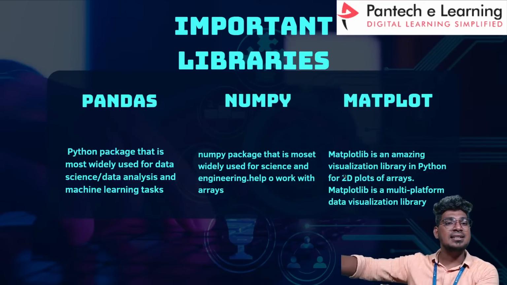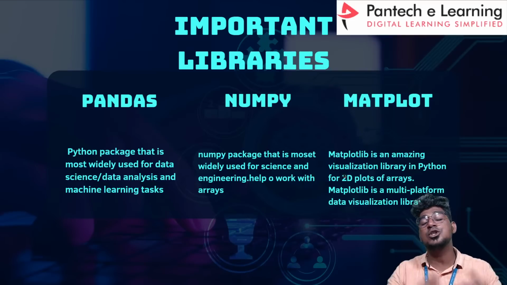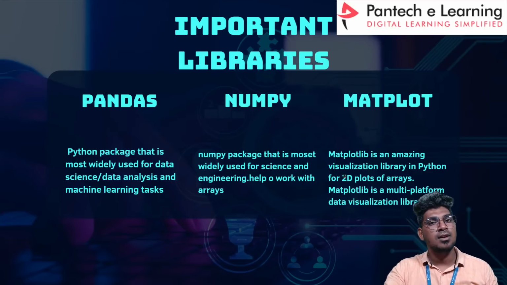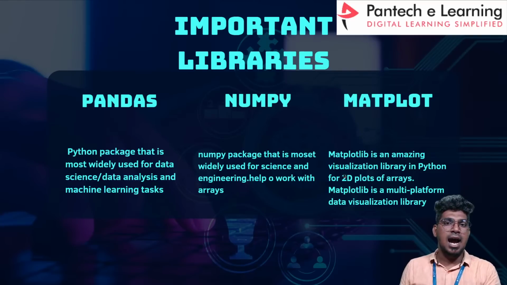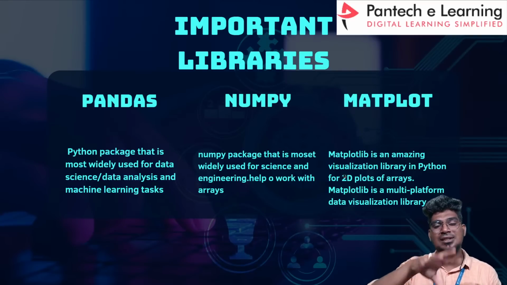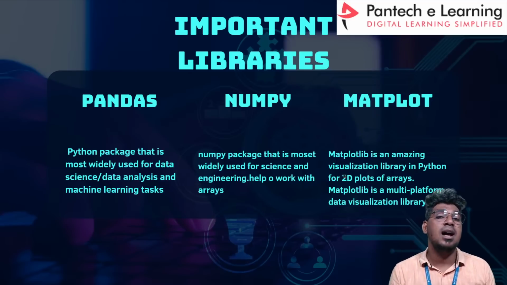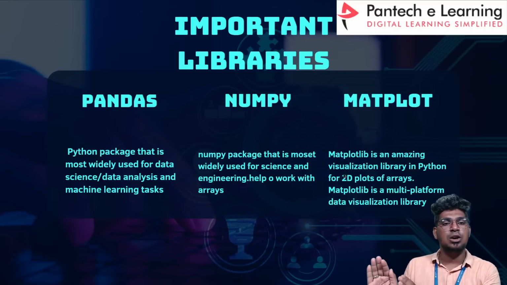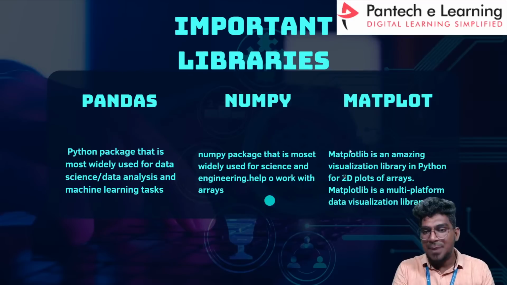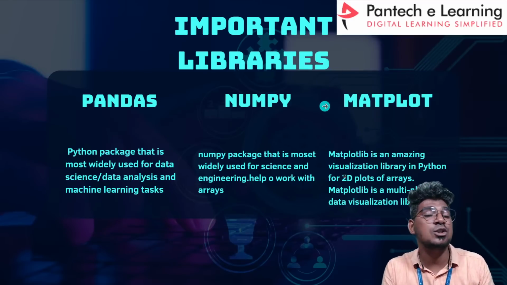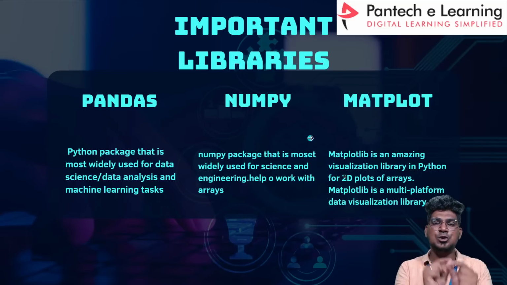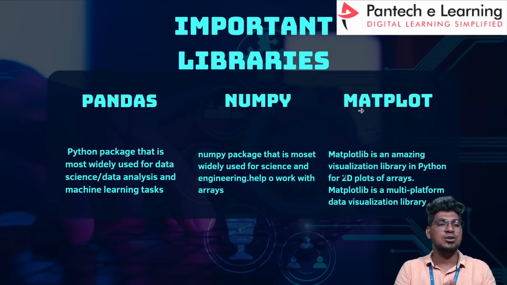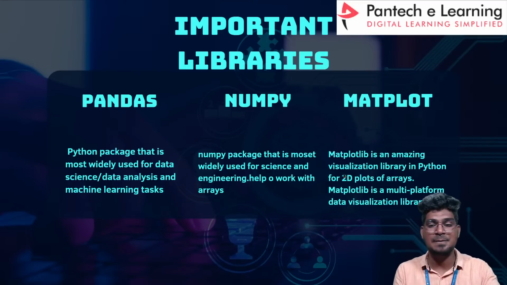But in artificial intelligence technology, we should concentrate on libraries, because tools are the most important thing for training a model. When I create a model, train a model, and process data, at that time we need several libraries for model creation. So I will discuss the Pandas library, NumPy library, and Matplotlib library for machine learning technology. I will give a small demo of these libraries today. After that, I will go for the machine learning technology introduction.